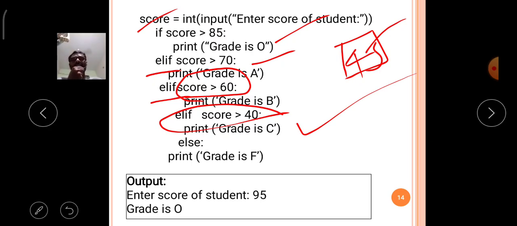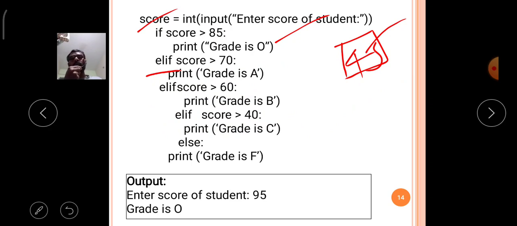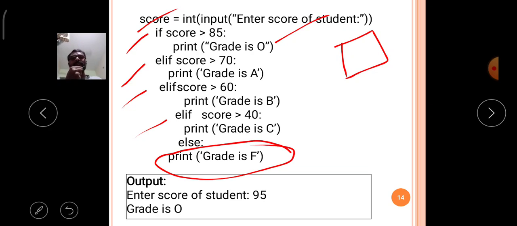Okay, so like that in the if elif statement, out of the group of n levels, only one level is executed, and the remaining levels are omitted. For example, if you enter the score value as 30, then the first level is false, the second level is false, the third level is false, and the fourth level is false. Simply it will come to the default, that means the last level, the else part. So it will print the grade as F in the output.